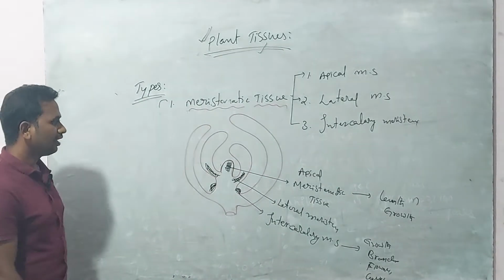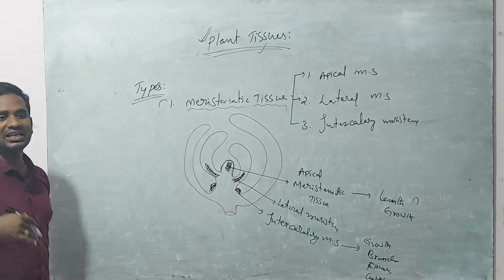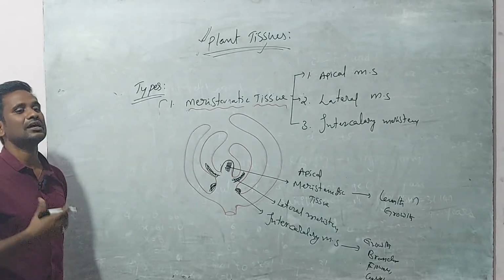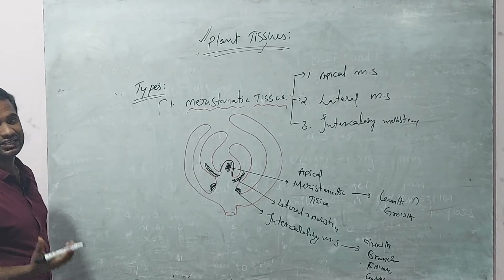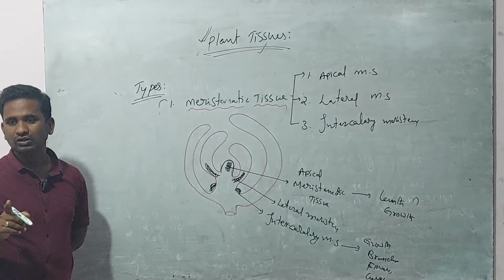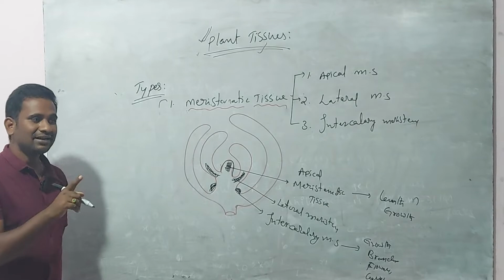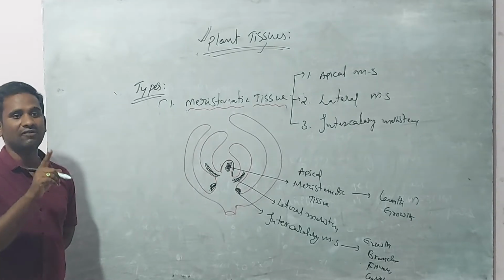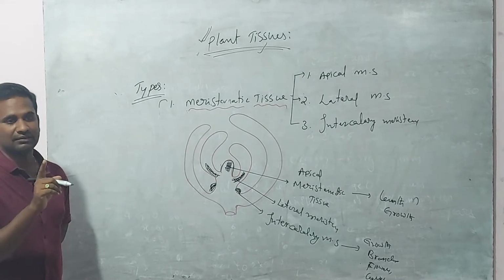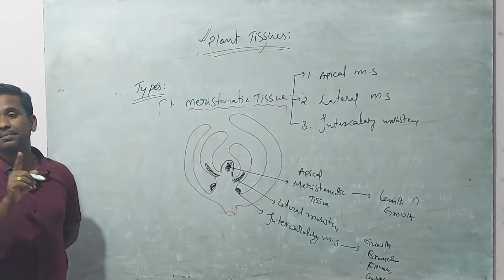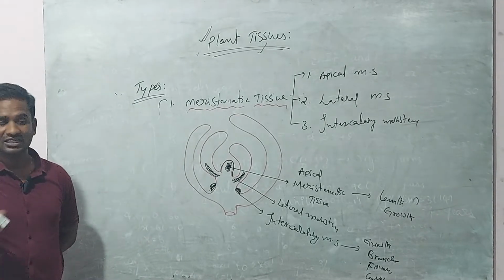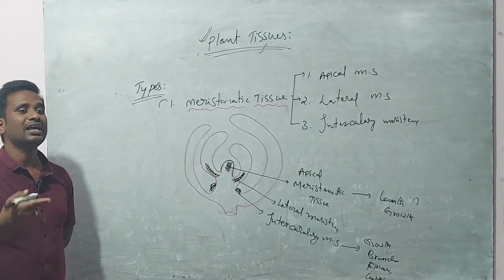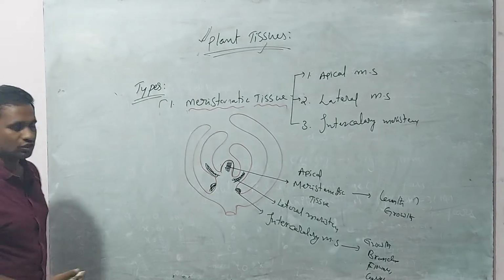Yes, sir. So this is about the structure of the tissue, how the cells are arranged in the meristematic tissue. I already told you that meristematic tissue has cells that have the nature of dividing. The cells are under cell division, that's why they multiply in number and give growth.